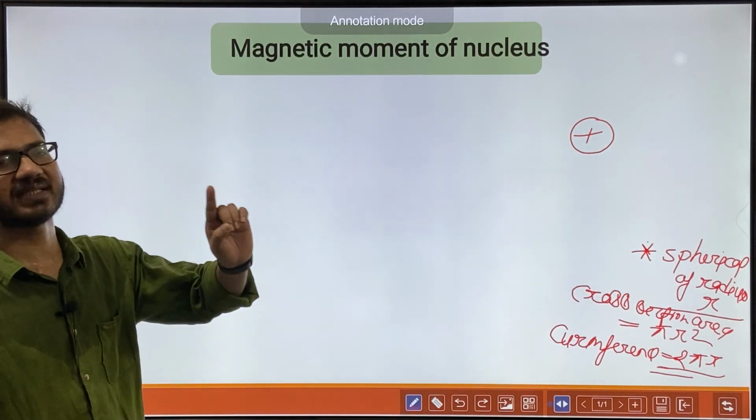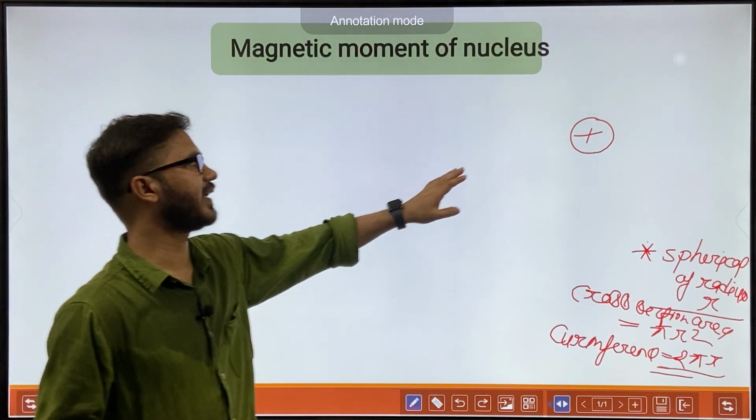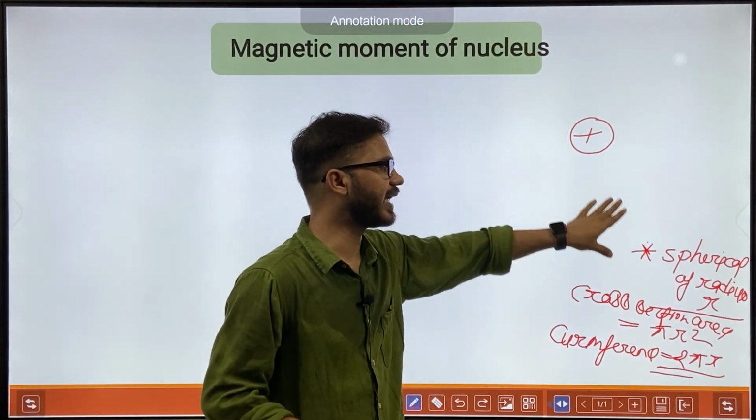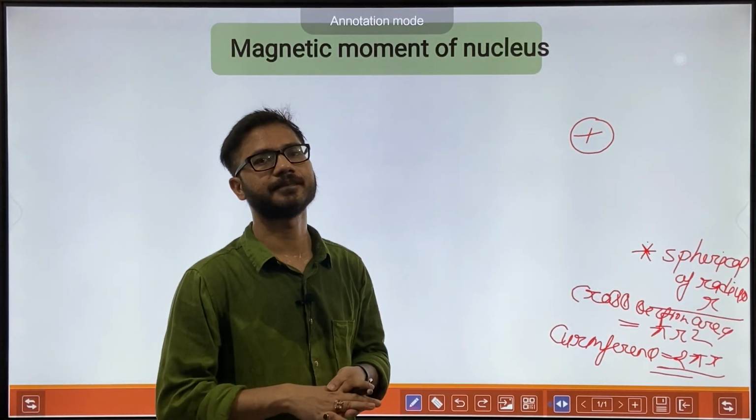So first, we are treating this nucleus as a sphere of radius r.